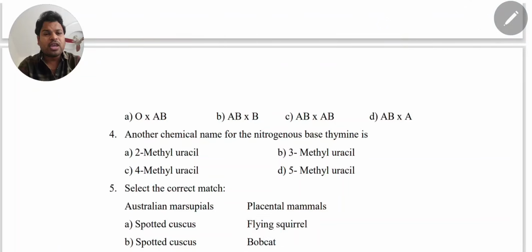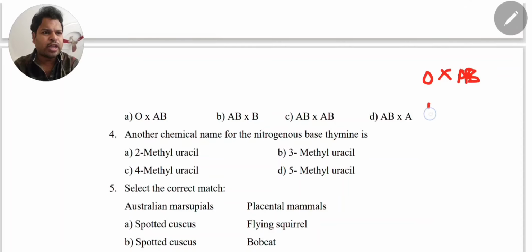Option A, O and AB. Option B, AB and B. Option C, AB and AB. Option D, AB and A. We have already given a chart in our notebooks, but once again I will check it. We will look at the first option. So, O blood group and AB crossing.